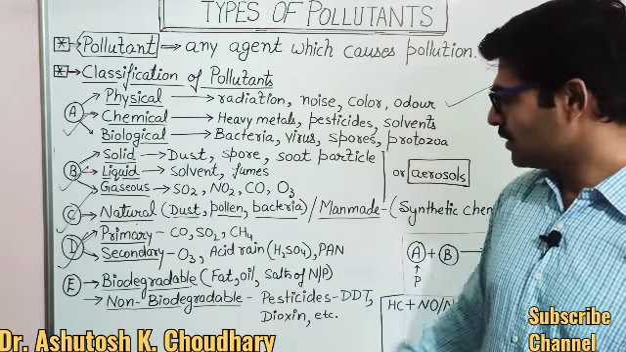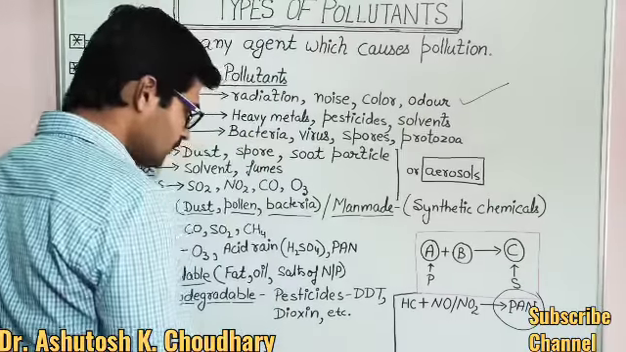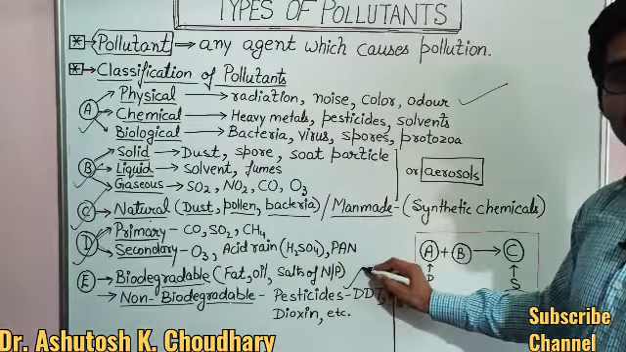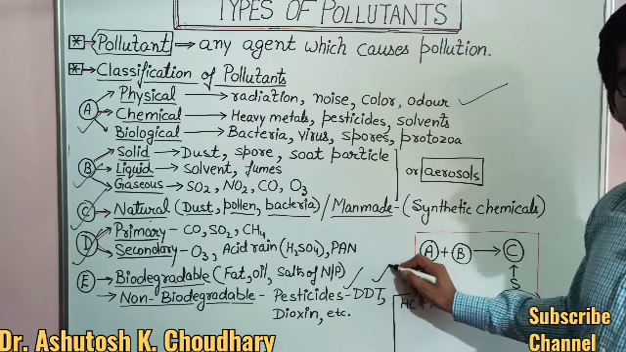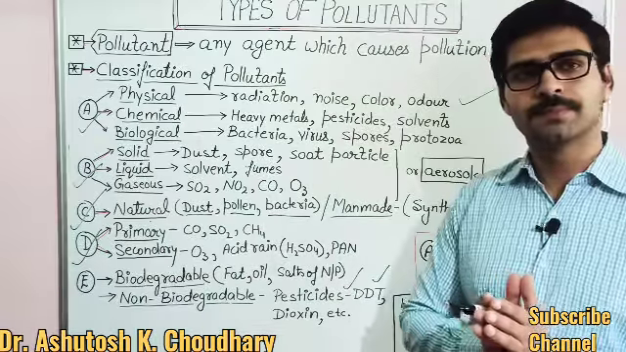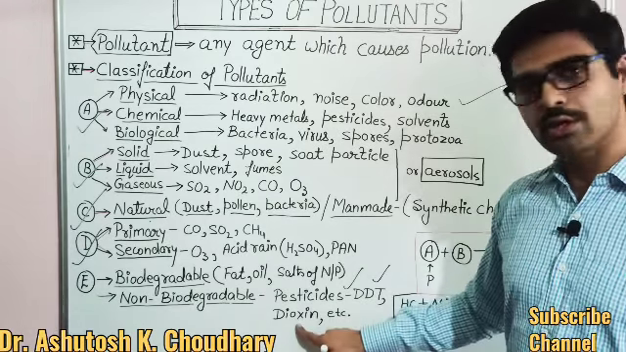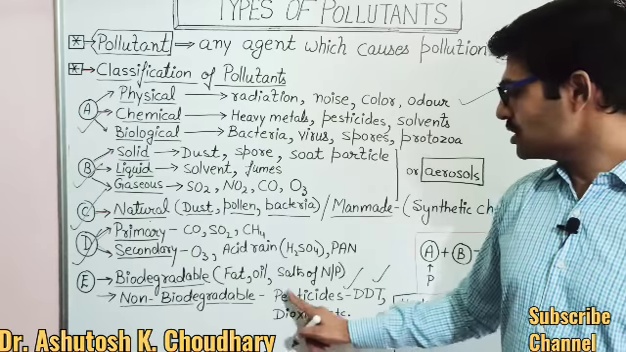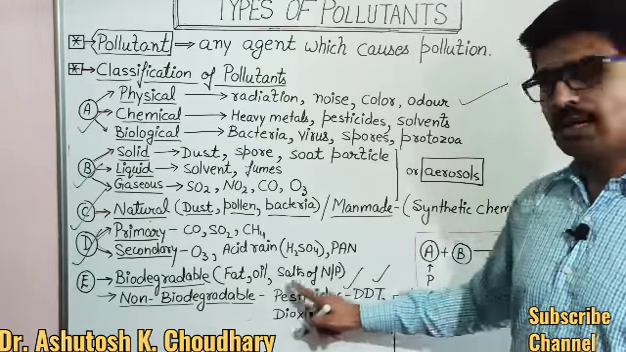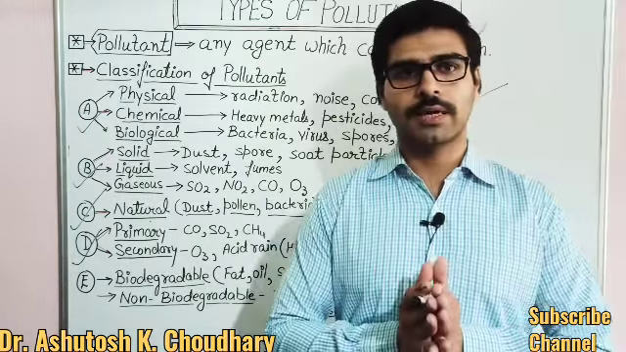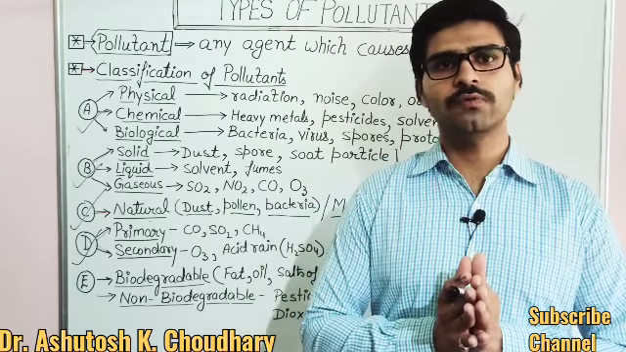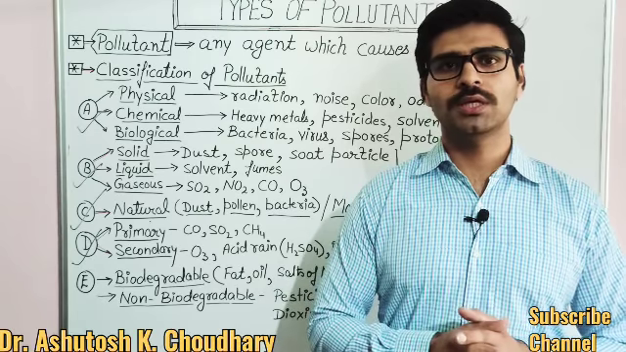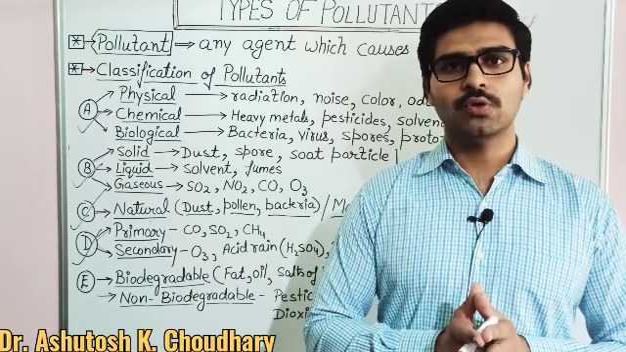Now next are the non-biodegradable pollutants. Here we have some examples. Generally pesticides, DDT, aldrin, furans, dioxins, CFC, chlorofluorocarbons: such types of compounds are non-biodegradable in the environment and are examples of non-biodegradable pollutants. So this is all about today's topic, types of pollutants.